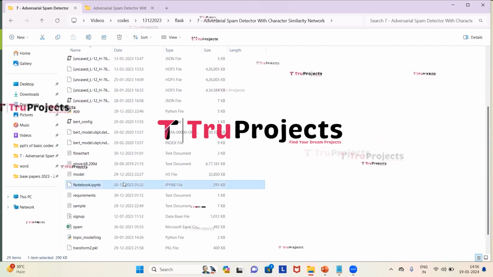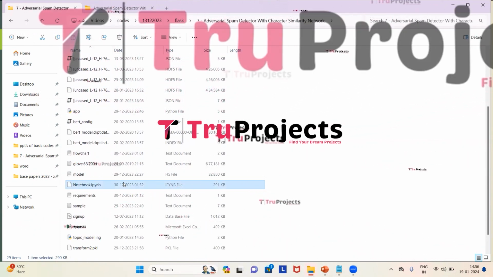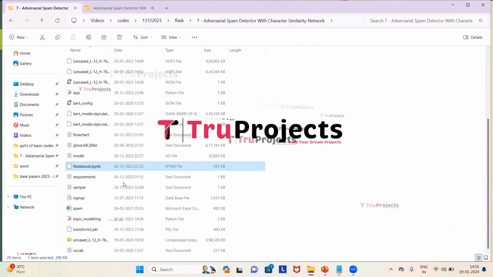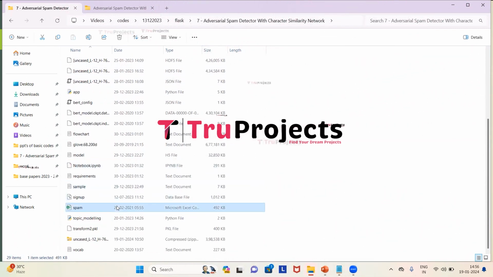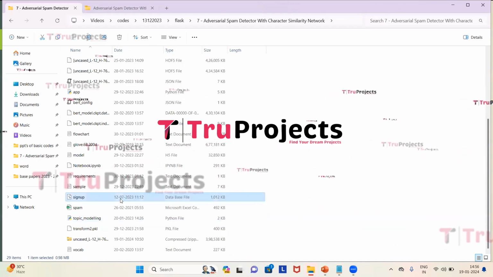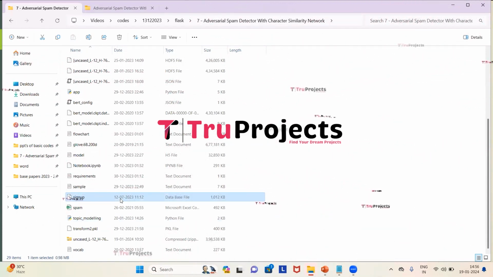This is the notebook.ipynb file. This is a Jupyter notebook file which contains a combination of code, graphs, and outputs all in one place. It allows users to write and execute code in individual cells, making it a popular choice for data science. This is the dataset which we use for training the algorithms. And this is the topic modeling Python file. This is the sign-up file. This file is the database file used to store the user information.